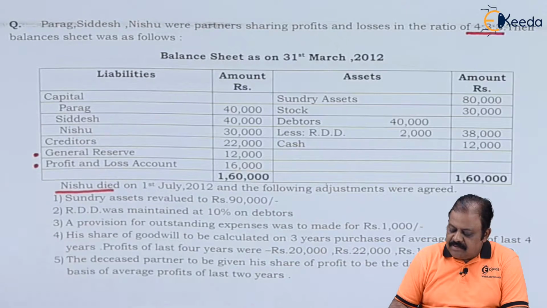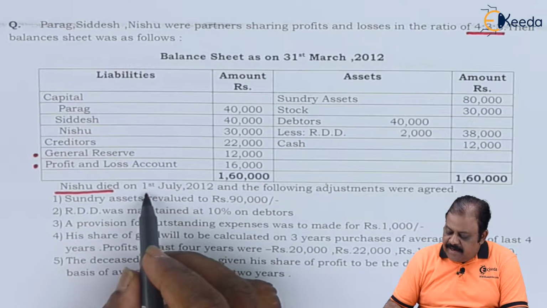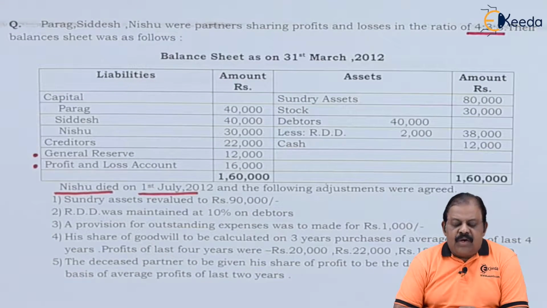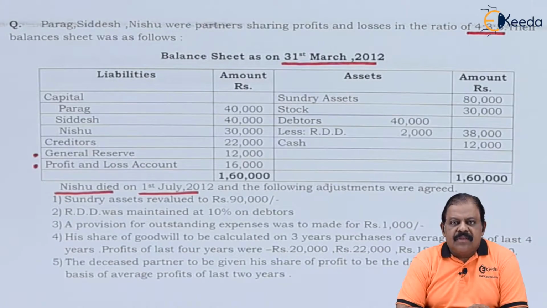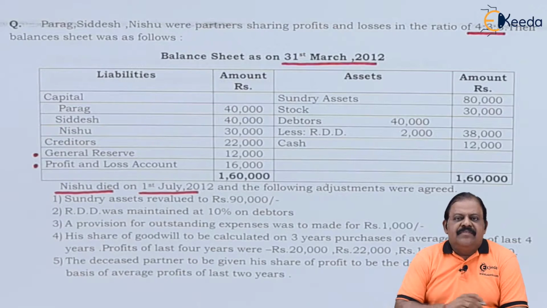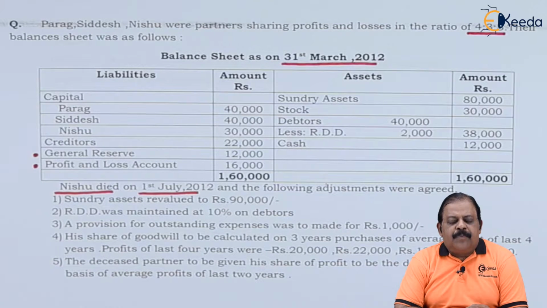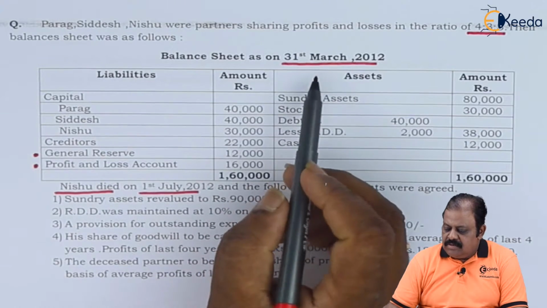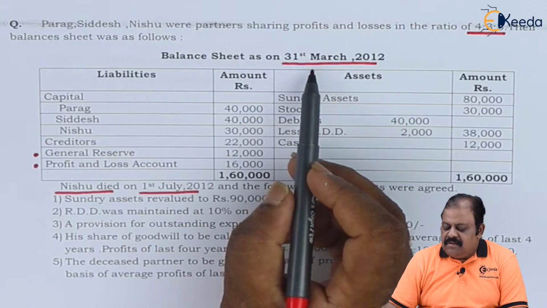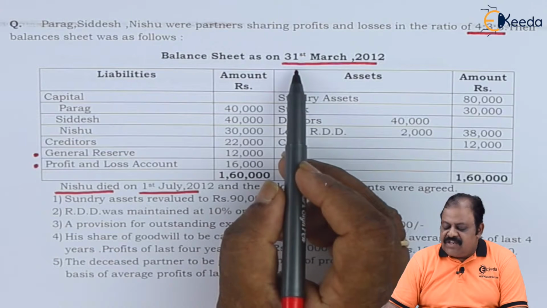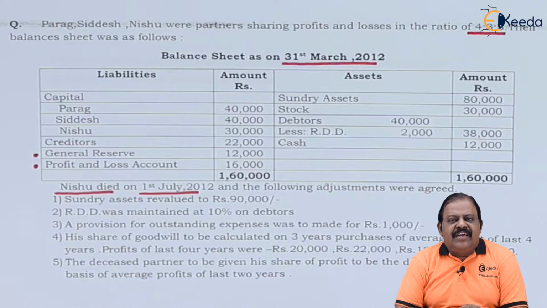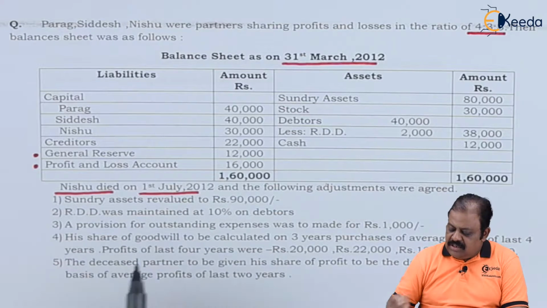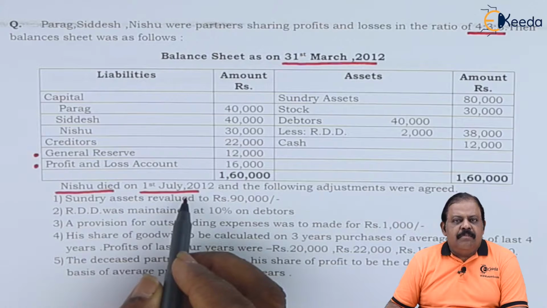Nishu died on 1st July 2012. Here we are required to note the balance sheet date, 31st March 2012. Nishu died on 1st July. That means she was there in business up to 30th June. The balance sheet shows the last date of the last financial year was 31st March. So from 1st April, the new financial year has started. So April, May, June. These are the 3 months Nishu was there in business.